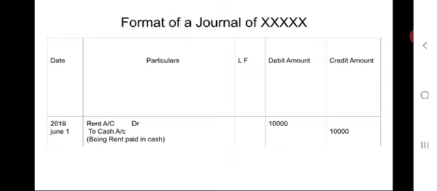When you are debiting this particular account, you can observe in the debit amount column, say for example it is 10,000, we have to write 10,000. Then the entry of the information related to rent account is completed.